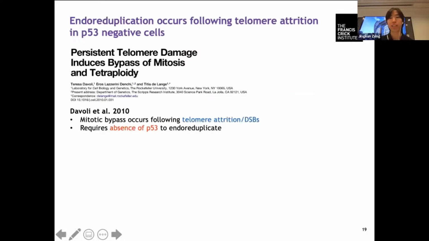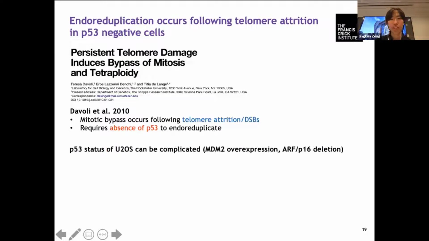And in fact, there has been a study about stress-induced endoreduplication in literature. So in this Davoli and de Lange 2010 paper, they show that mitotic bypass occurs following telomere attrition or double-strand breaks. But in their study, they require the absence of p53 for their cells to further endoreduplicate.